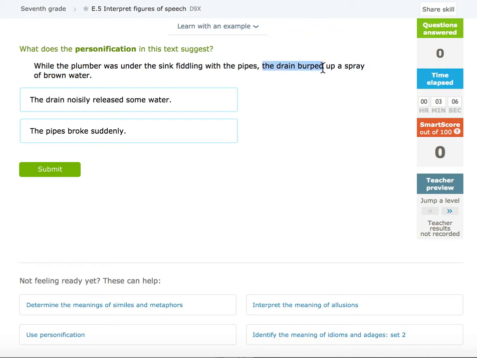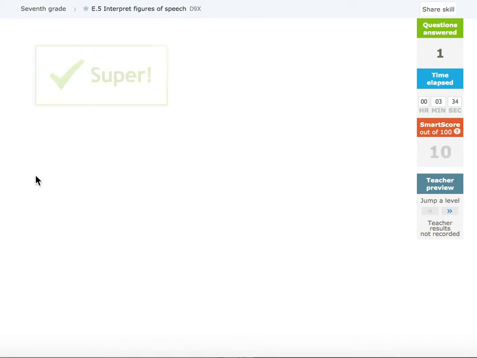Did you say the drain burped? Drains under your sink don't burp. So the personification was the drain burped. What does it mean? That it noisily released some water, or that all the pipes broke suddenly? Okay, think about burped. Does that mean that when you burp, your stomach breaks suddenly, or does a kind of gross noise come out? Right, a gross noise. So that's the answer.